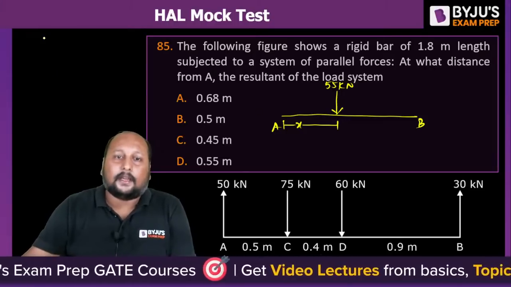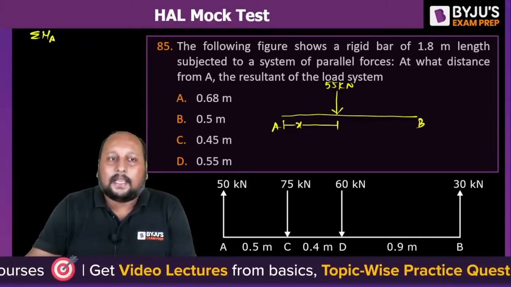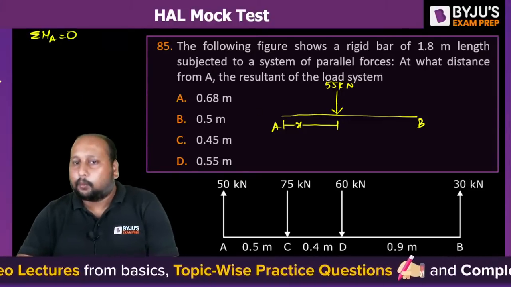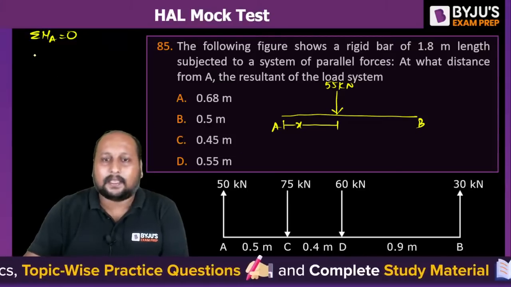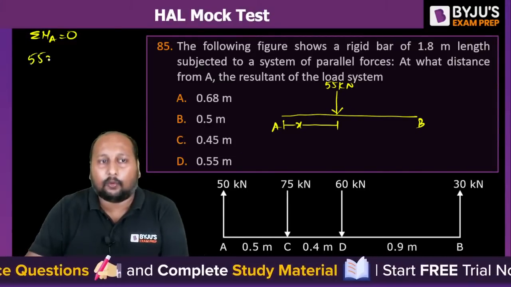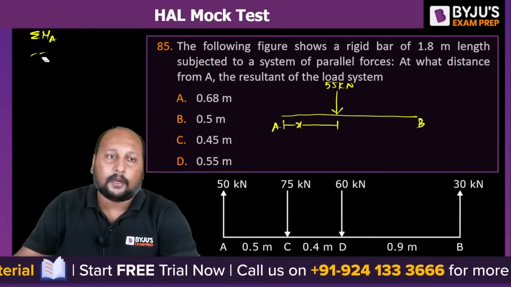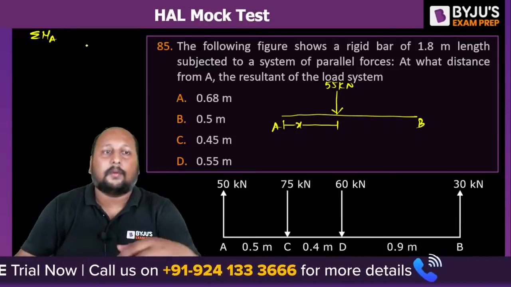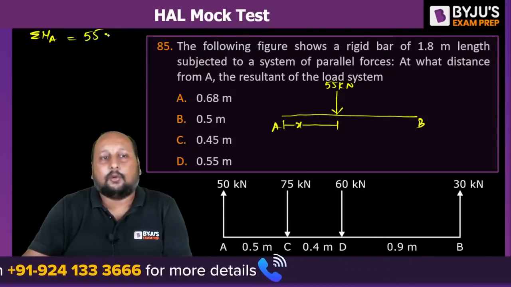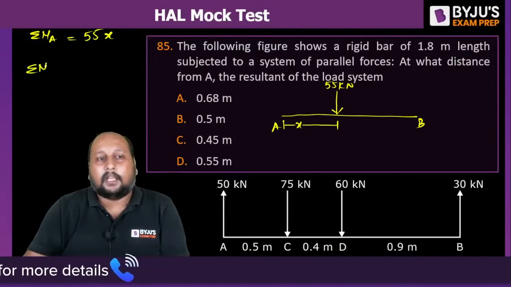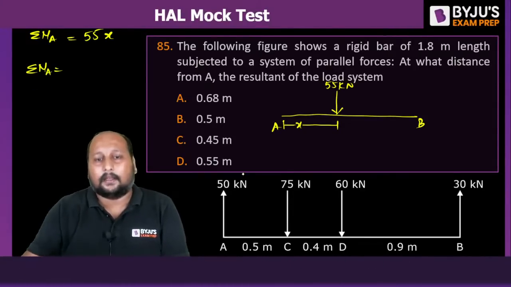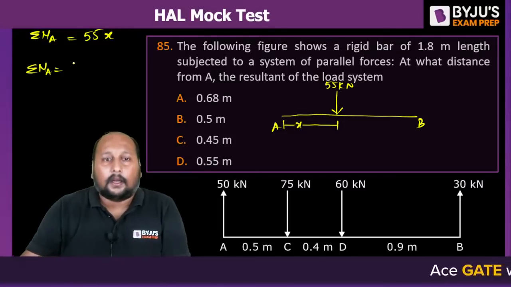So let us calculate the moment. Moment about point A is equal to 0. First of all, we will be seeing that 55 into x. Moment about point A is equal to 55 into x, and the moment about point A due to the individual forces will be creating a 0 moment.